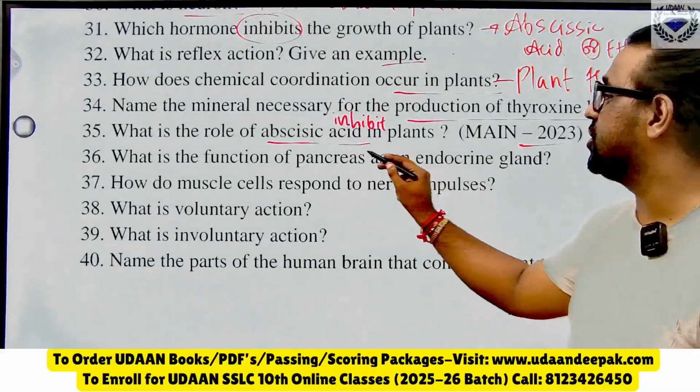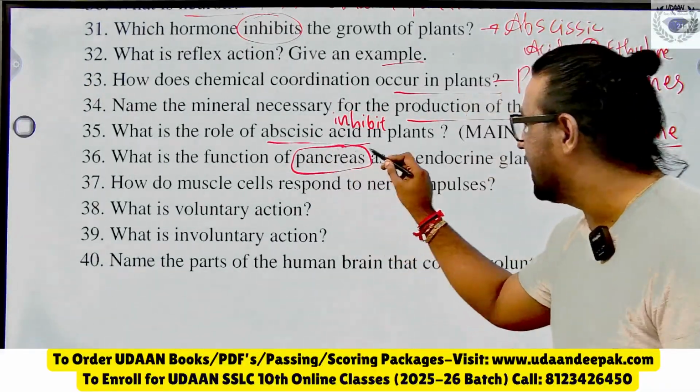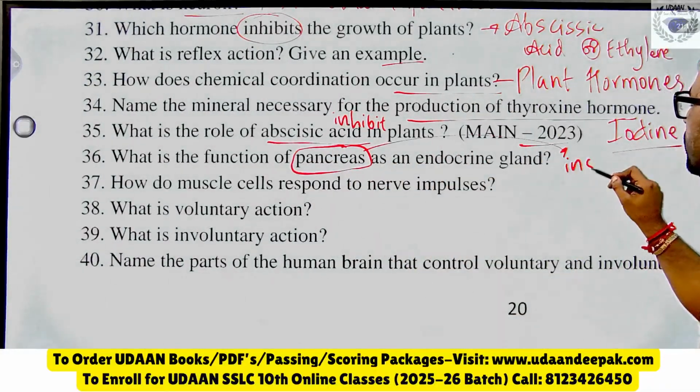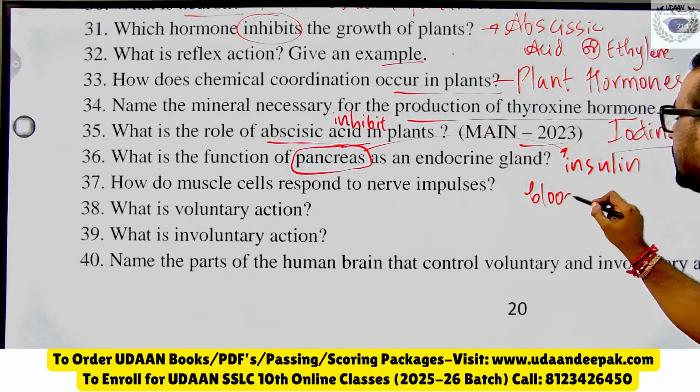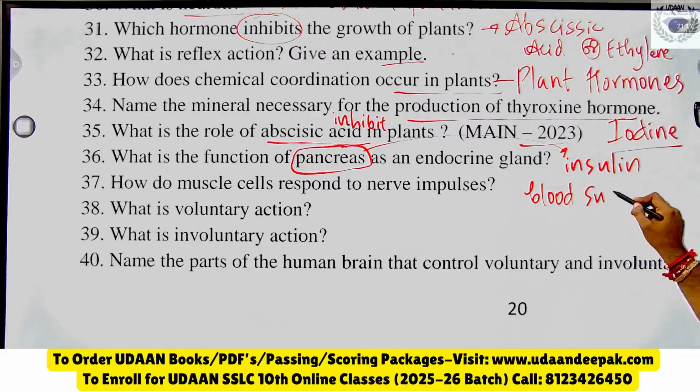What is the function of pancreas? So you know pancreas secretes what? A hormone called insulin, and it controls blood sugar level. Okay, controls blood sugar level.